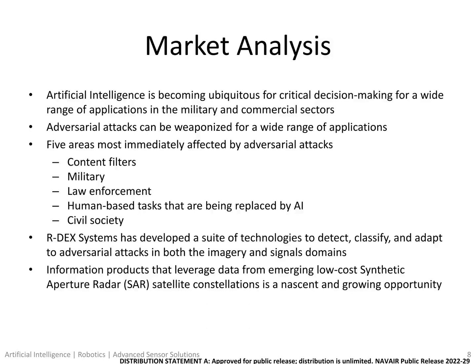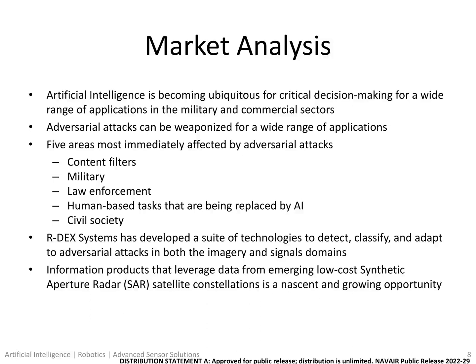Our market analysis shows that AI is becoming ubiquitous for critical decision-making in a wide range of military and commercial applications. Adversarial attacks can be weaponized for a wide range of applications. Our analysis shows that 5 areas most immediately affected by adversarial attacks are content filters, military, law enforcement, human-based tasks being replaced by AI, and civil society.